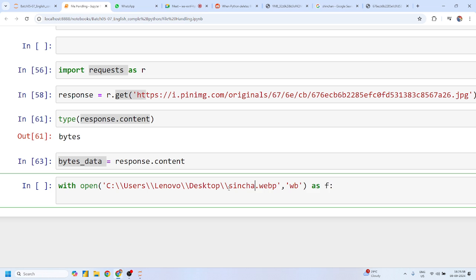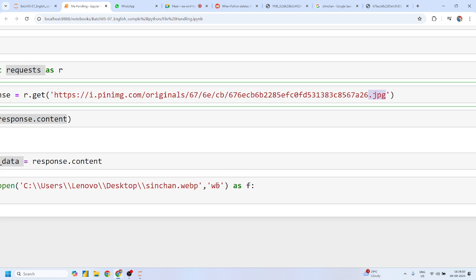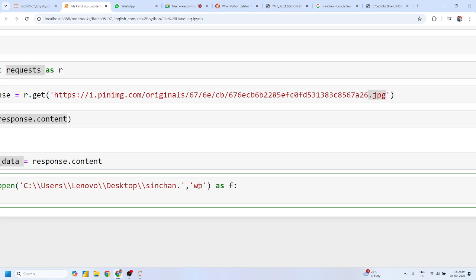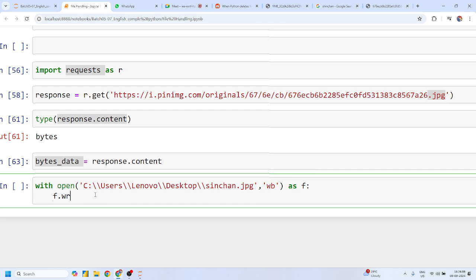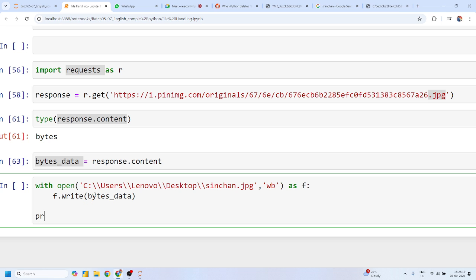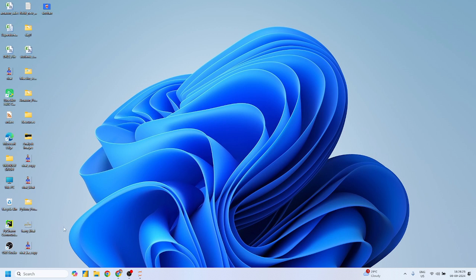The name is Sinchan, right? And last time the extension was JPG, so we have to give the same extension. Okay, Mohit? JPG. Now what exactly do I want to write, guys? I want to write bytes data. Yes or no? Can I say this? Yes, sir. Now if I simply run this and it's done, here you will get your Sinchan image.